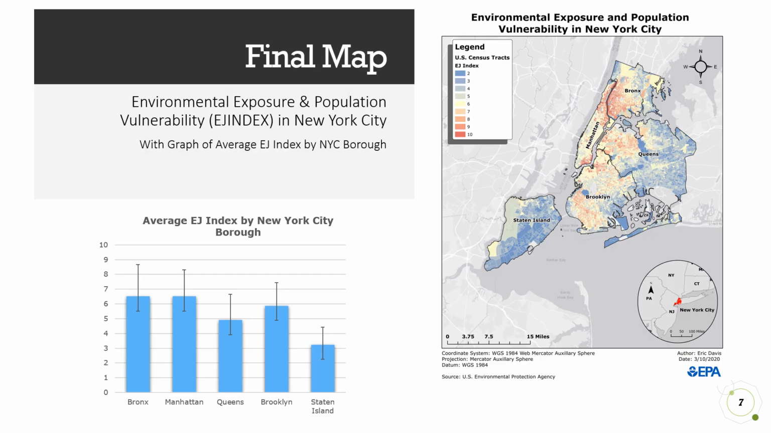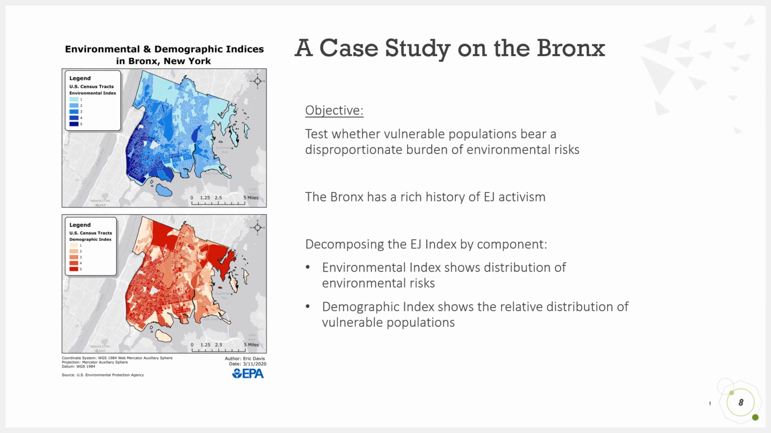Altogether, this is the final map of relative environmental exposure and population vulnerability in New York City, as represented by the EJ index. The graph below shows the average environmental justice index by New York City borough. Without a doubt, this map and graph enable viewers to better understand the spatial distribution of environmental justice concerns across the city, as well as highlight areas of concern. With that being said, it takes us back to our original research question, whether vulnerable populations bear a disproportionate share of environmental risks. The Bronx provides a great opportunity to address these questions in a priority area.